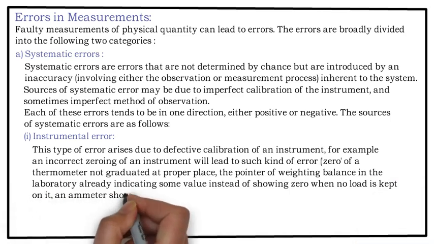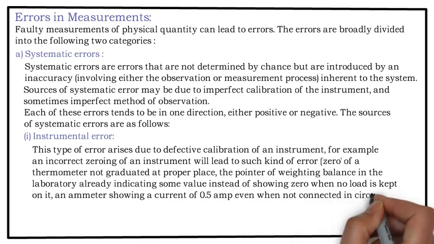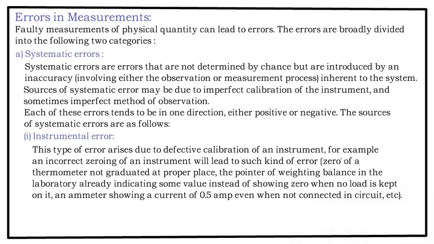An ammeter showing a current of 0.5 ampere even when not connected in the circuit. This means that whenever we talk about instrumental error, these instrumental errors are because of the faulty calibration or the faulty arrangement of the measuring equipments.